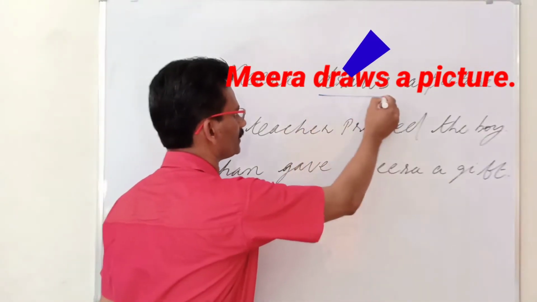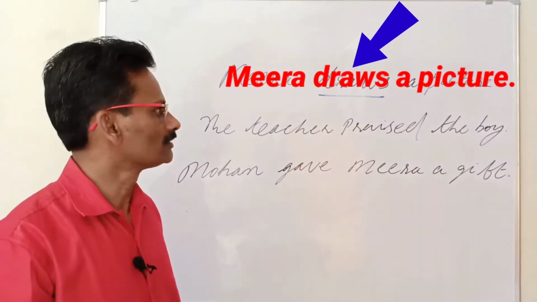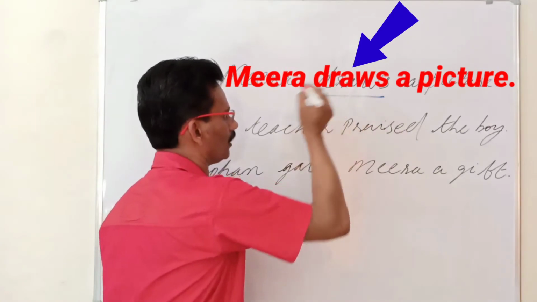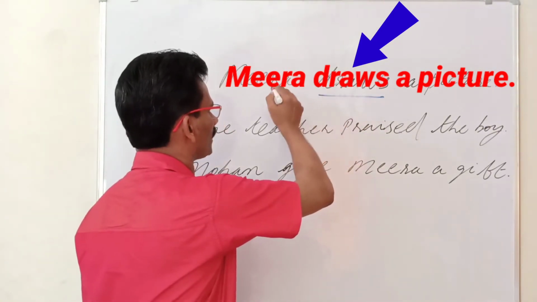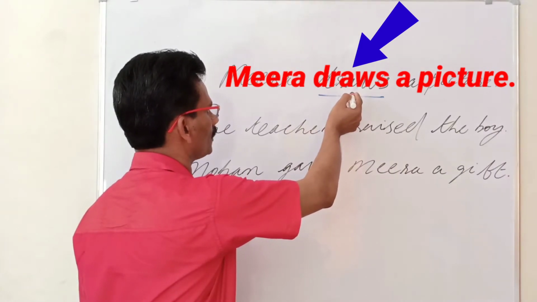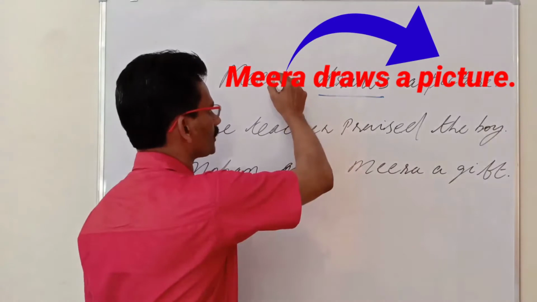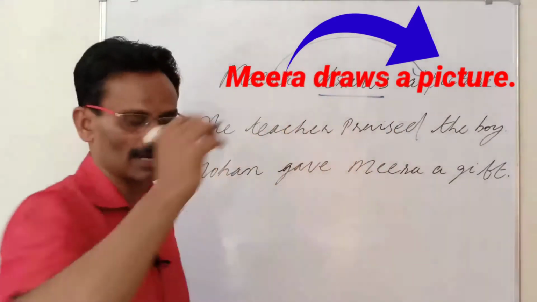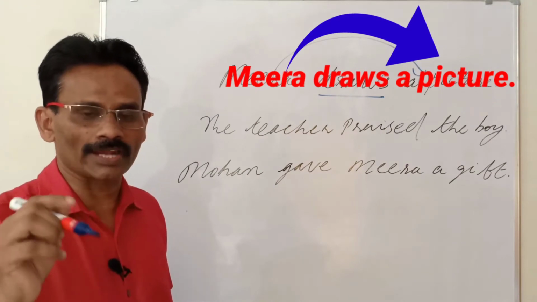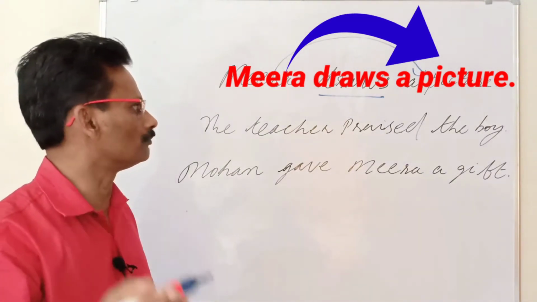In this sentence, draws is the verb. What type of verb is it? It is a transitive verb because the action of the subject, Meera, passes from subject to object. A transitive verb expresses an action that passes from subject to object.